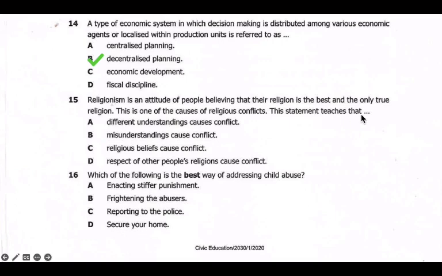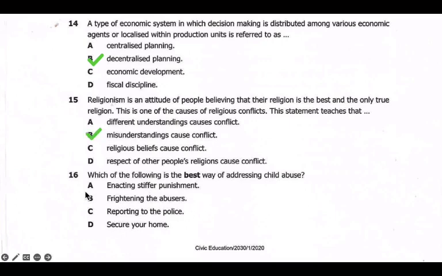So here the examiner was trying to find out from pupils if they know the definition of conflict. Because if you look at the causes of conflict, we have religion, history, and then also we have poverty, we have immigration, and so forth. So those are causes of conflict. So now if we see the answer there, which talks about conflict in definition, we can state misunderstanding causes conflict. So this was just a definition of a conflict. Okay, so you can say misunderstanding causes the conflict. So our answer there is B.